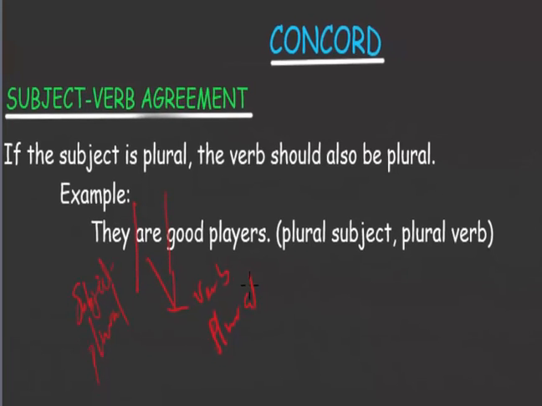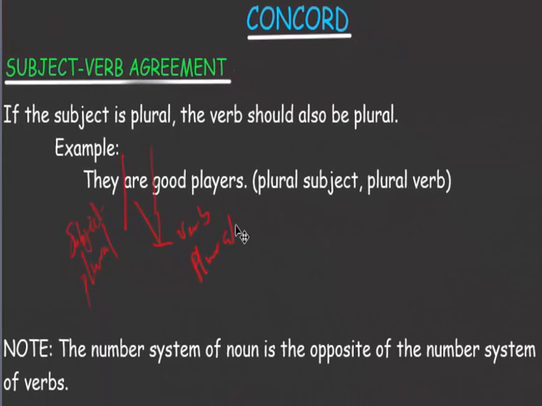But note, the number system of noun is the opposite of the number system of verbs. You will discover that for the plural form of our nouns, they have S. For the verb, the singular form has S. So it is the opposite.